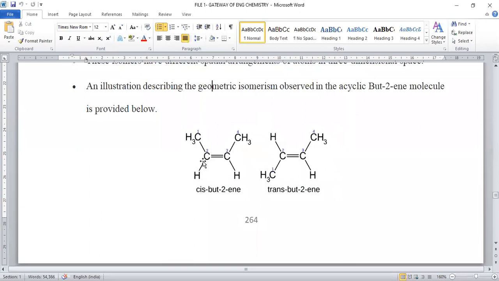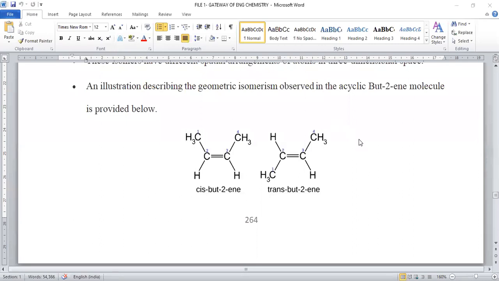Cis isomer means the double bond carries 2 similar groups on the same side. If the 2 similar groups are in opposite directions, it is known as trans isomer. Cis will always be more strained than trans because 2 bulky groups are on the same side, having repulsive forces, hence the cis isomer always experiences strain. Whereas in the trans isomer, the two similar or bulky groups are in opposite orientation, hence trans isomer will be more stable, less sterically hindered, right? So this is about geometrical isomerism.